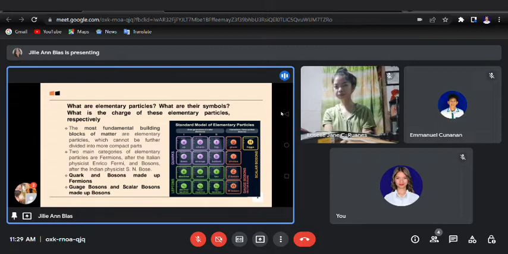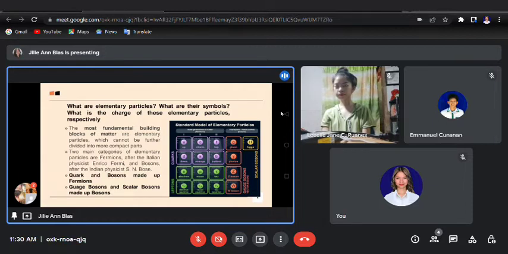Now, for the information of everybody, this is called elementary particles. They have types. They are divided into two main broad categories, which are the fermions and the bosons. Fermion is named after the Italian physicist Enrico Fermi, and bosons are named after the Indian physicist S.N. Bose.